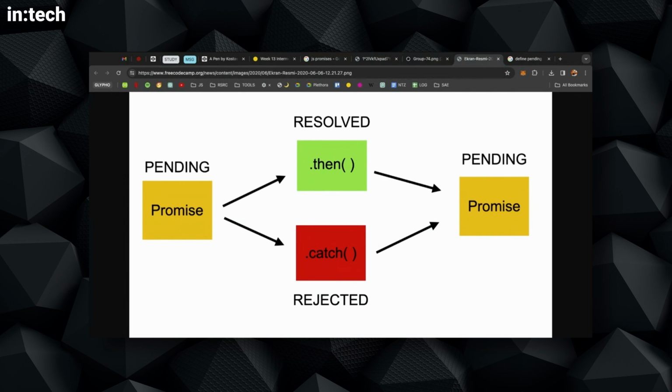So pending, I started doing, there's either the resolved state, I did it, or I couldn't do it, so I'm in the rejected. Now, if we go to the promise syntax in JavaScript, we will see that, of course, the resolved and the rejected are just some concepts. We describe what might happen in the future, but we have to write some code to deal with these two cases. So just like in an if statement, you say if and block.